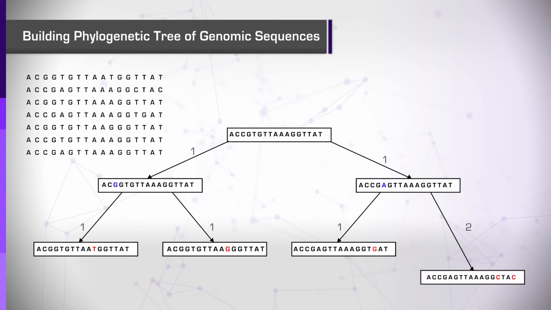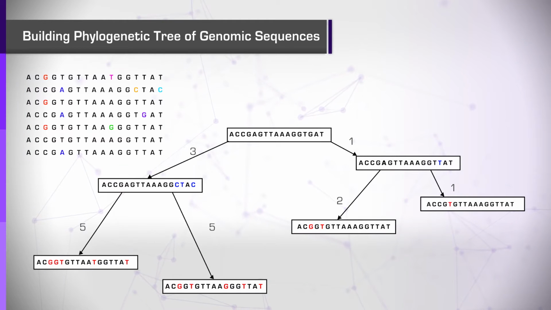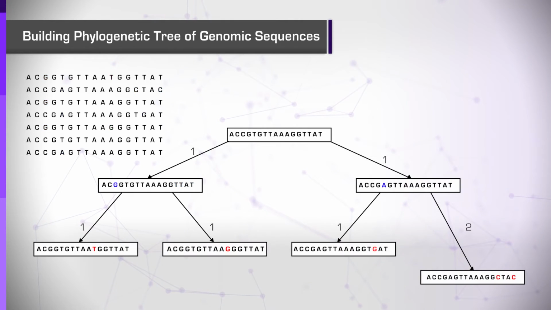If we try another one of these 210 possible tree arrangements, such as this one, we see that we need many more. In this case, 17 changes. In fact, in this example, the first tree that I showed you is the one with the smallest number of required changes, and thus we assume that it depicts the pathway through which these sequences evolved.